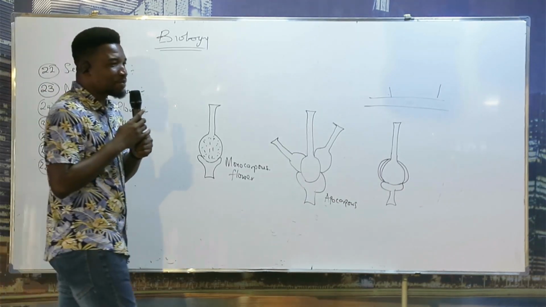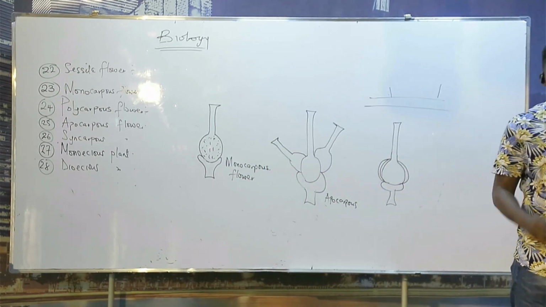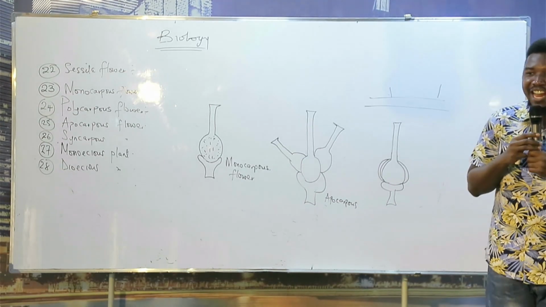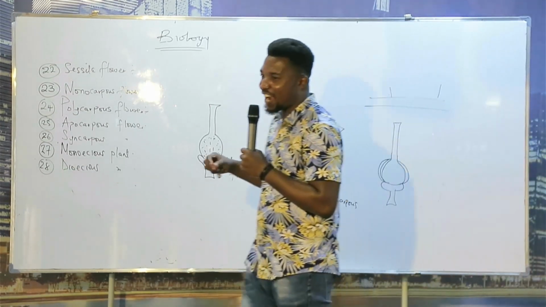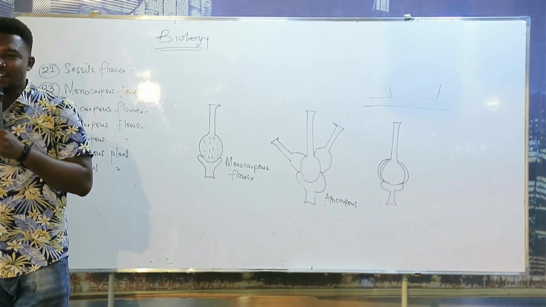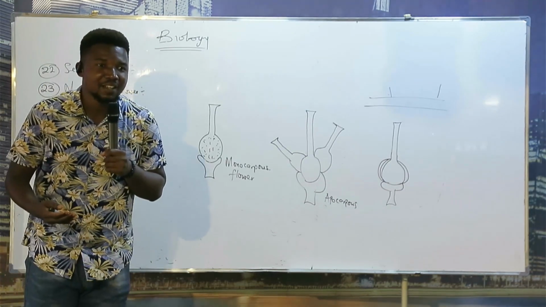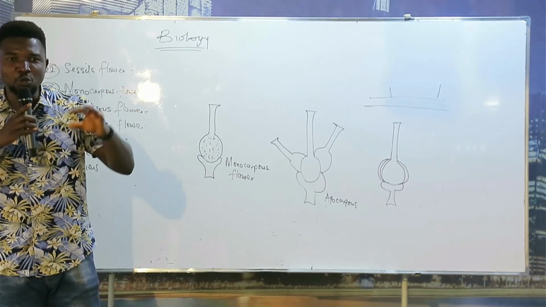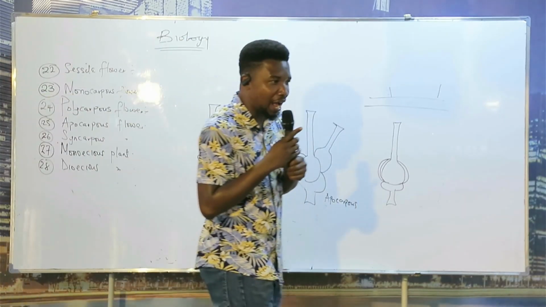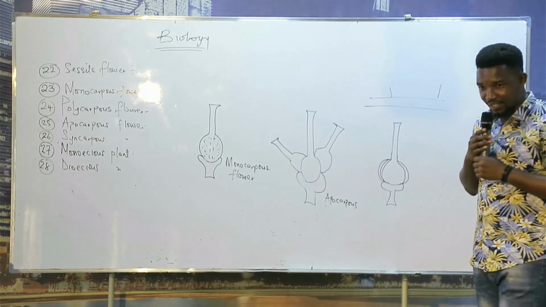You understand? A saprophyte does not have chlorophyll. That is one characteristic of a saprophyte, and they feed on dead, decaying organic matter. A green plant can also derive nutrients from dead, decaying organic matter, but they can photosynthesize due to the green pigment. So it's an autotroph, not a saprophyte.